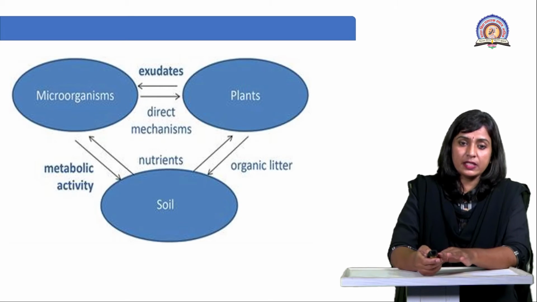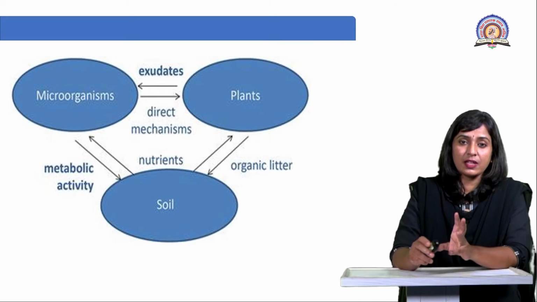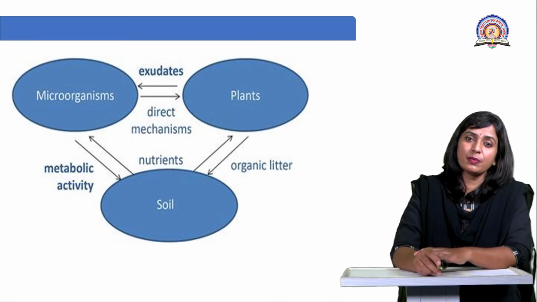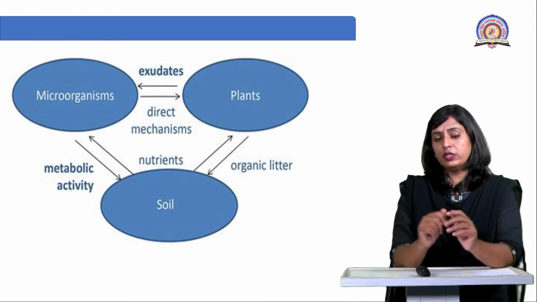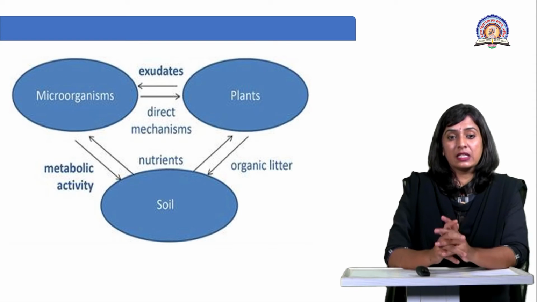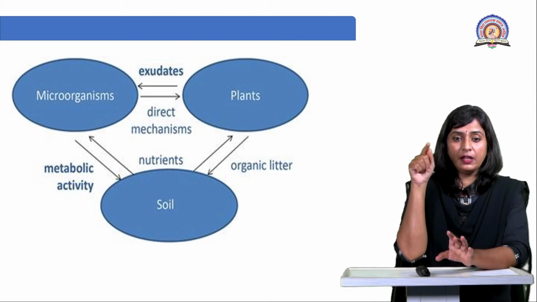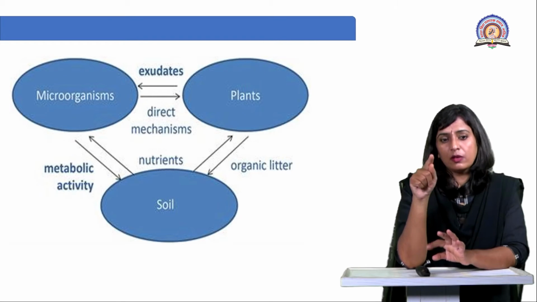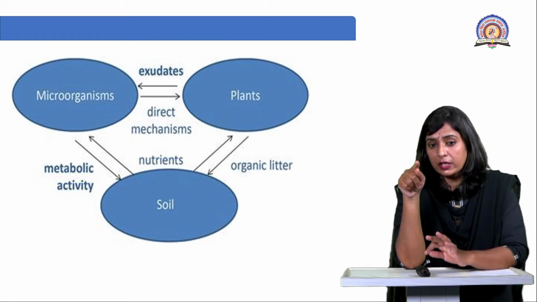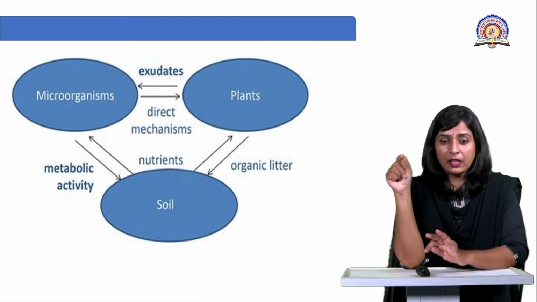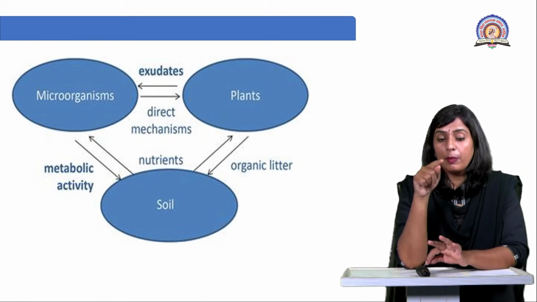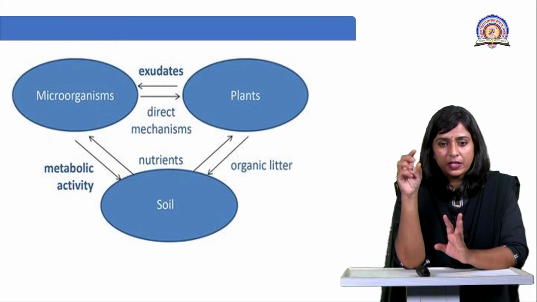Alright, now let's see the energy cycling as well as the cycling of the organic matter in an ecosystem. I have shown here on the slide microorganisms, a double-headed arrow, then plants, then soil. Some wording is also there: microorganism exudates, direct mechanism, organic litter, nutrient, soil, metabolic activity. So many words are given.